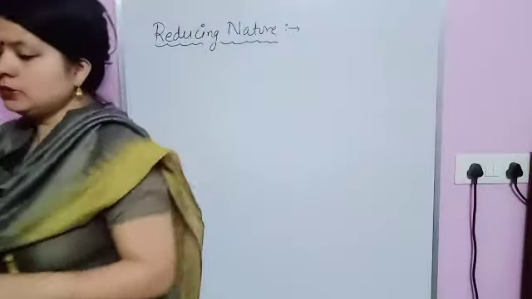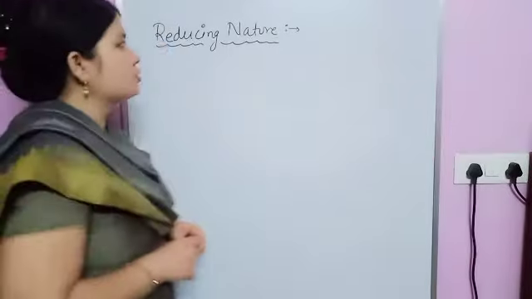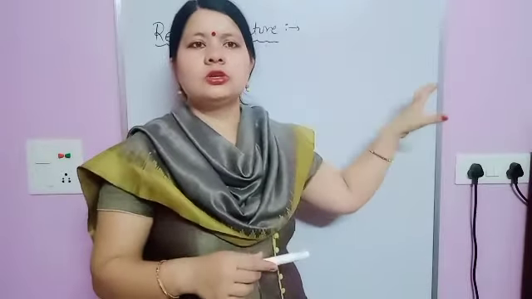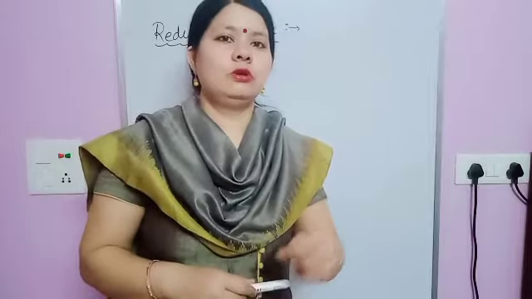But here an exception is lithium, which is the strongest reducing agent because of its greater hydration enthalpy. I'll also explain in terms of electrode reduction potential, which we will study in redox reactions.